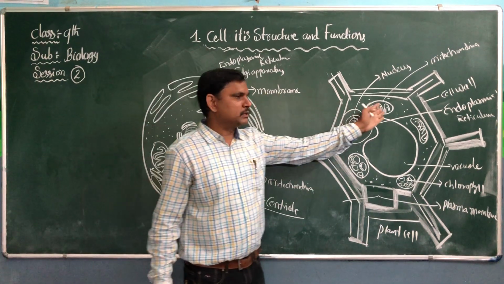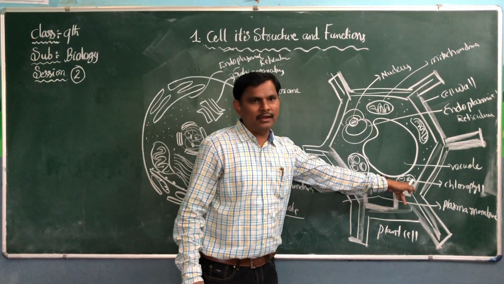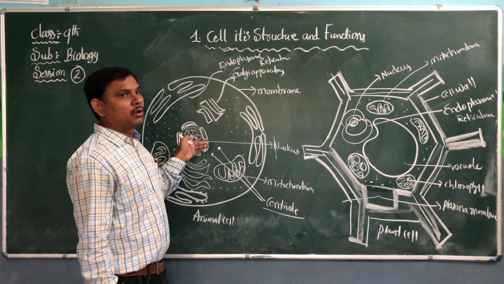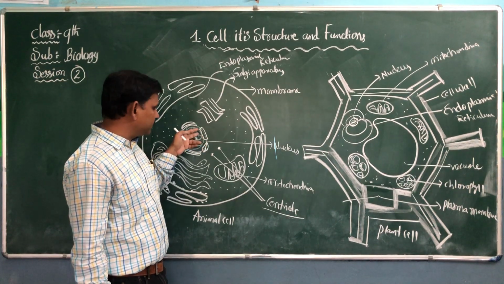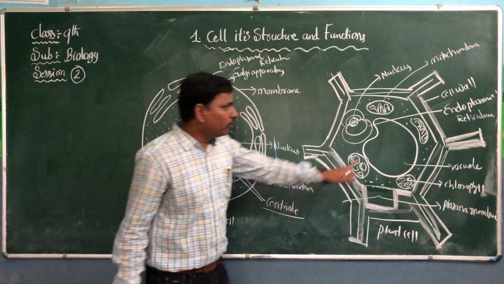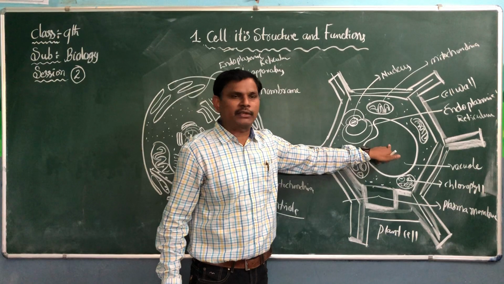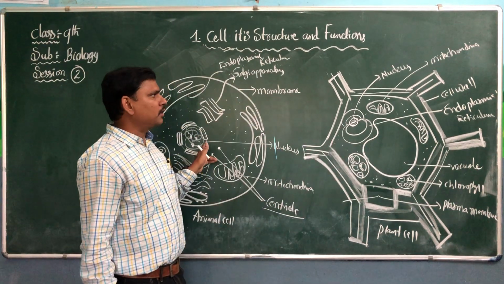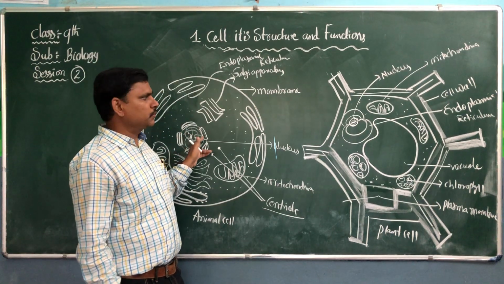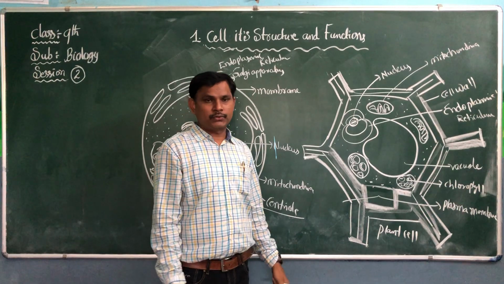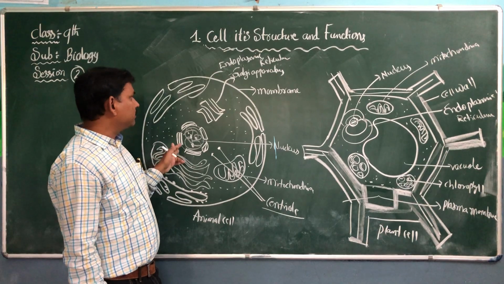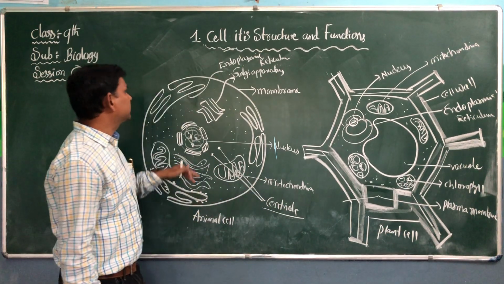Mitochondria is there here, and here also mitochondria is there. Chlorophyll, chloroplast is present in the plant cell. Chloroplast is absent in the animal cell. Nucleus is there here, and the nucleus here also is there. Vacuole is present in the plant cell, food vacuoles. Here there are no large vacuoles; minute vacuoles are present in animal cells. So you should draw both diagrams. Both are very important diagrams. The difference between the animal cell and plant cells.